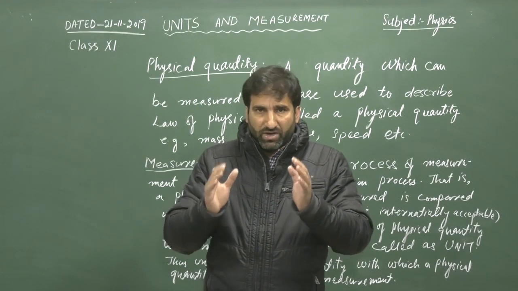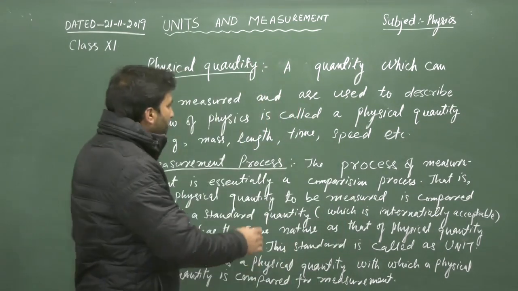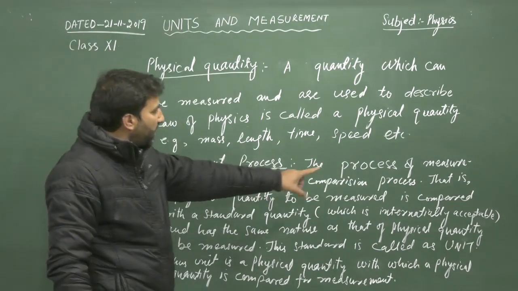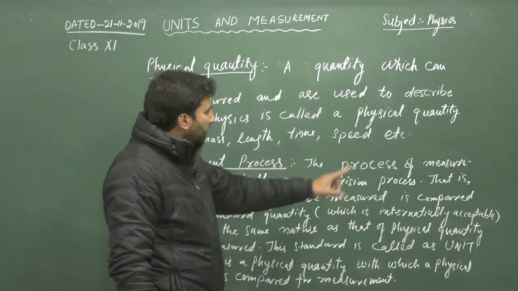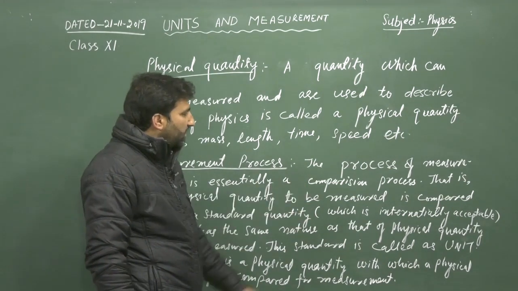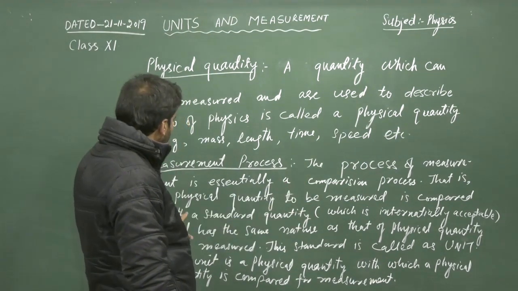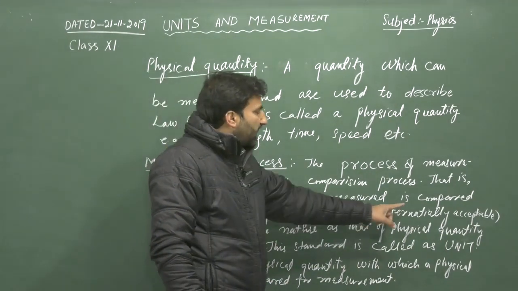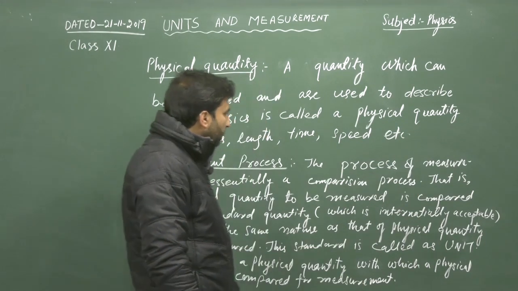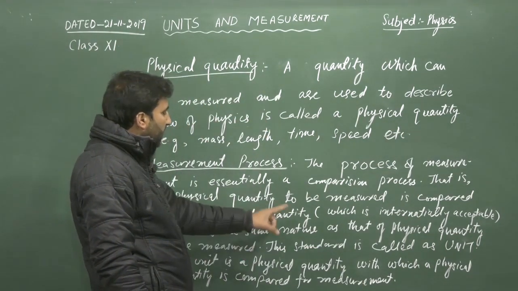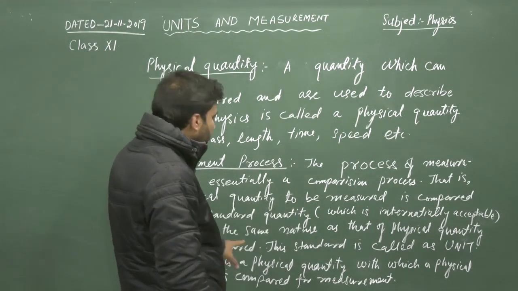So we can define the process of measurement as essentially a comparison process. That is, a physical quantity to be measured is compared with a standard quantity which is internationally acceptable and has the same nature as that of the physical quantity to be measured.